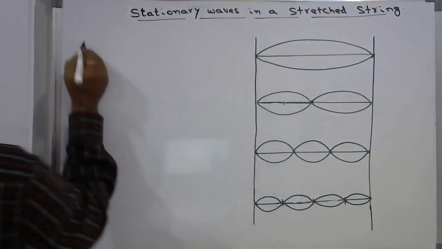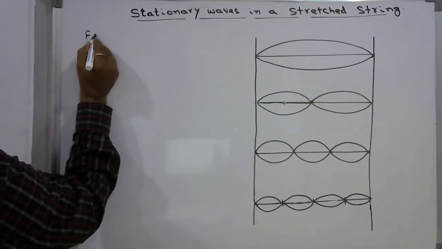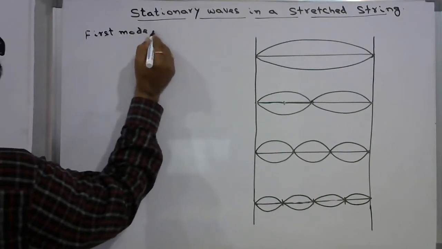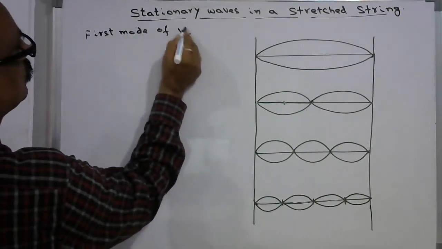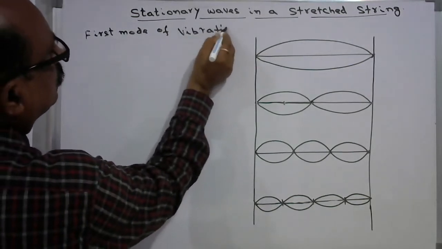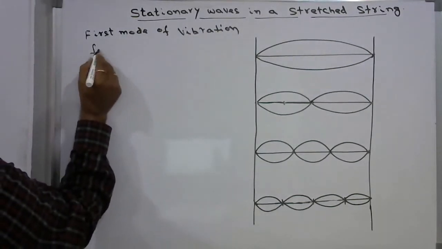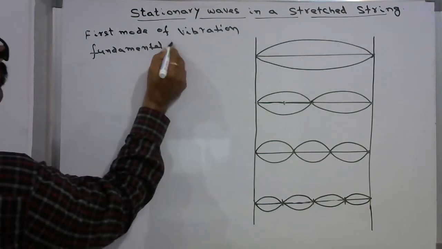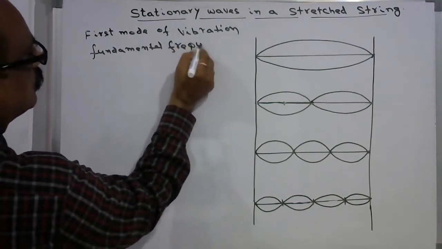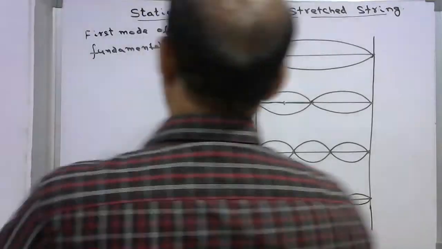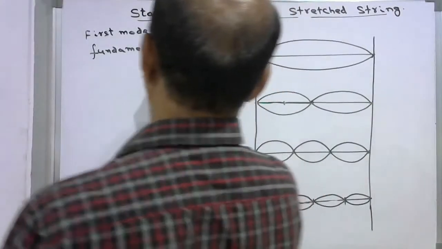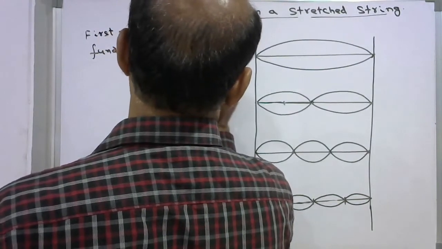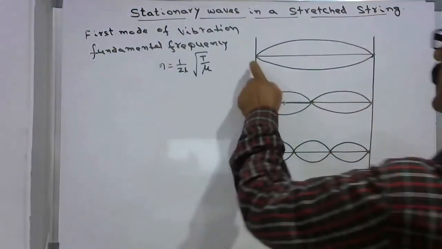In the first mode of vibration, we have the fundamental frequency. The fundamental frequency is n equal to 1 by 2L under root T over mu. This is what is called the first mode.